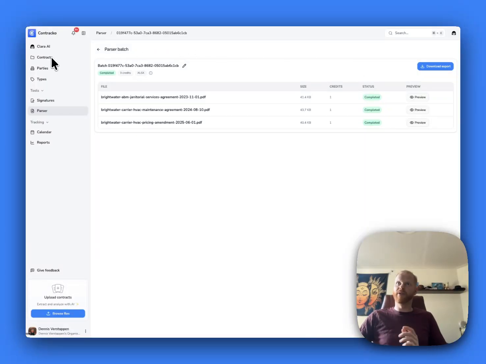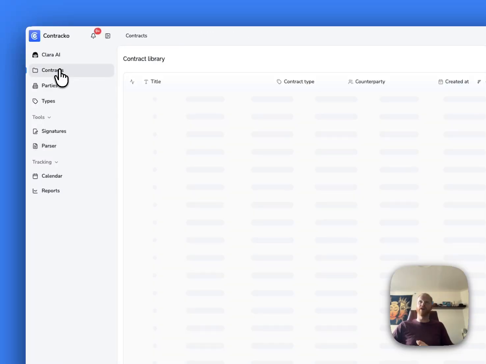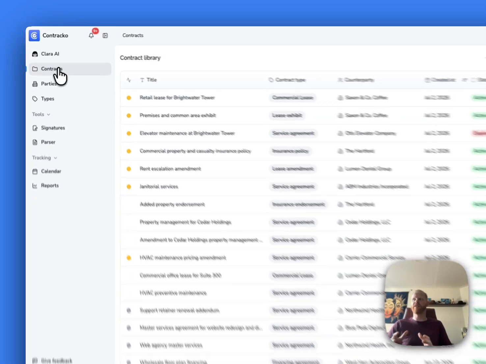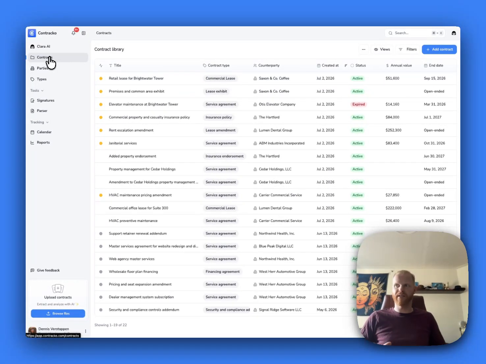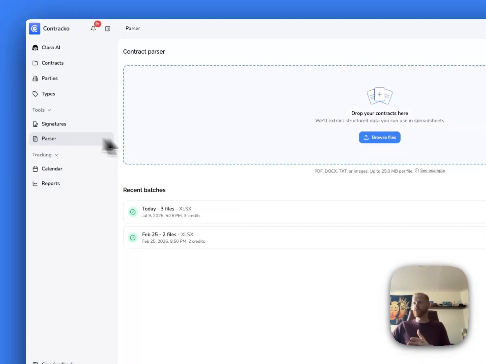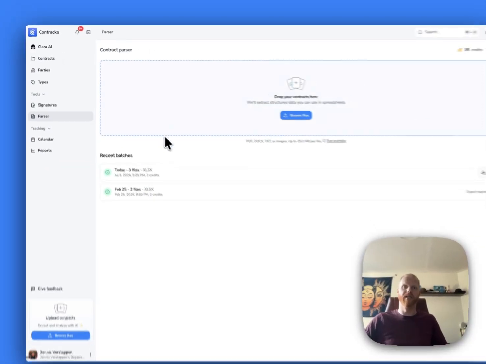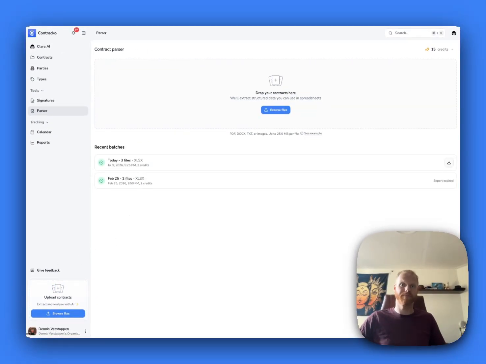do it. But of course, you can always upload these contracts in Contracko too, and the same fields will be extracted and alerts will be set and the same summaries will be generated that way. So depending on your preference on how you want that data out of the contracts, you can either use Contracko itself or use the parser to see it all in one sheet.